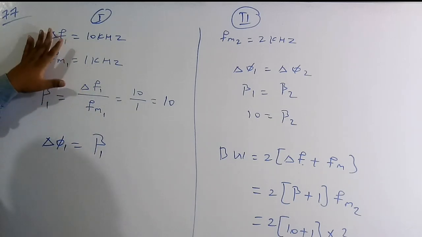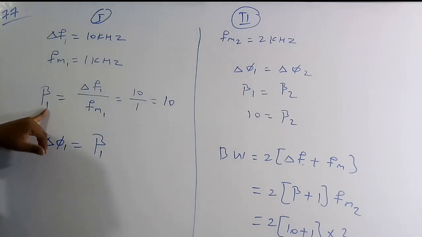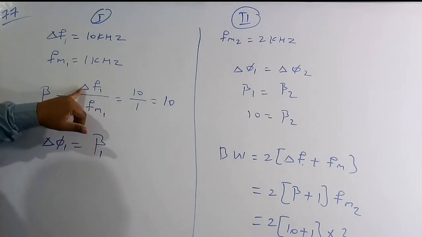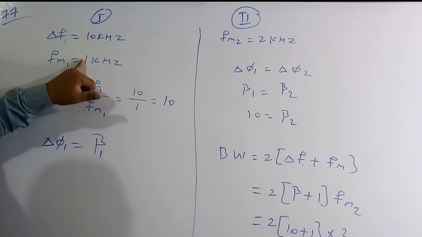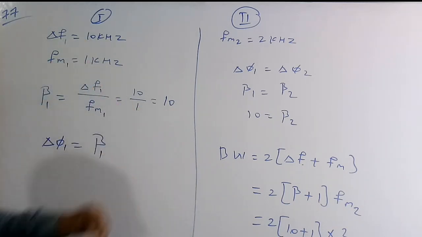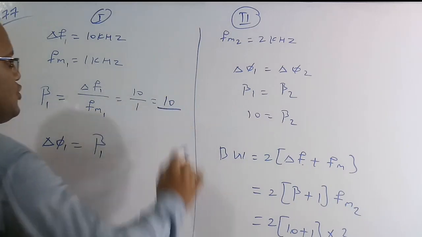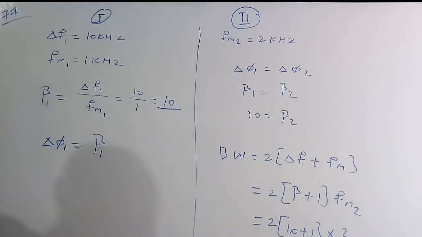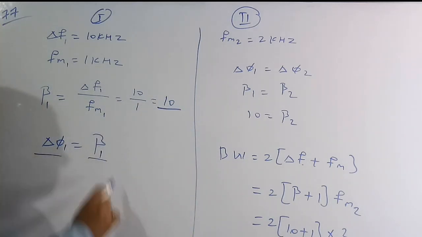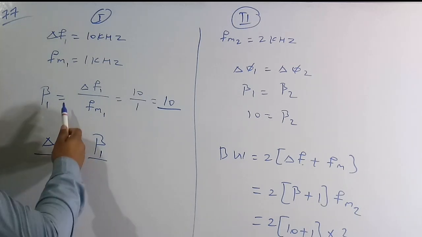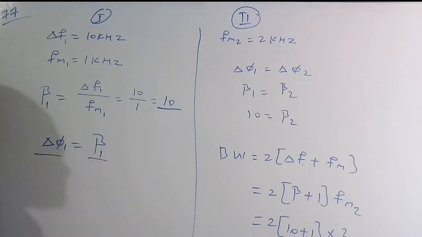But this is the first case, right? So I am going to use here letter 1. So beta 1 is 10 kilohertz by 1 kilohertz, which is nothing but 10. So therefore this is 10. I have already told you in FM and PM always the phase deviation is equal to the modulation index. So therefore this is the first case, right? So that's why I have written 1.